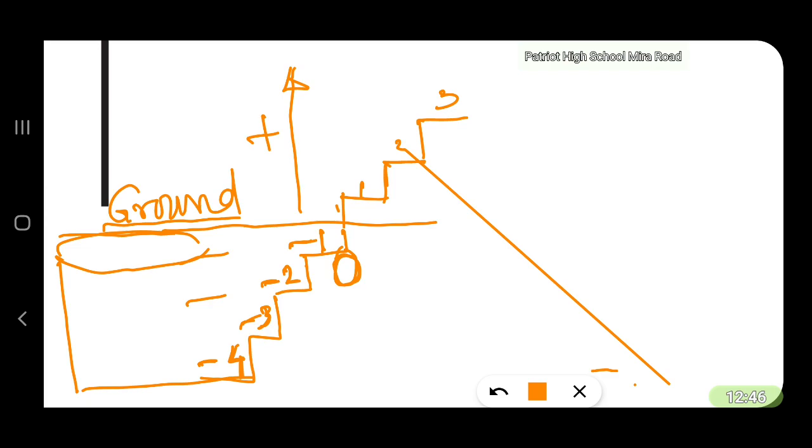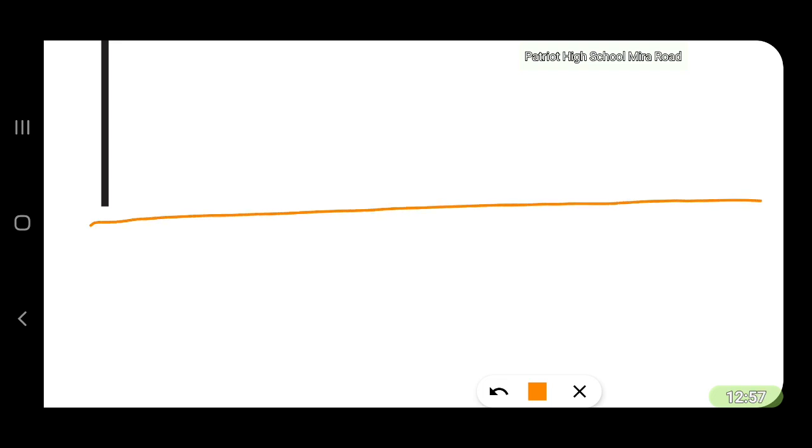But we cannot go on making such diagrams. So we make use of just an ordinary number line. We can show a 0 here, then 1, 2, 3, 4, 5 and so on. You can go on adding 6 and 7 till you wish. And you are moving to the right of the origin. This is the origin. 0 is the origin.